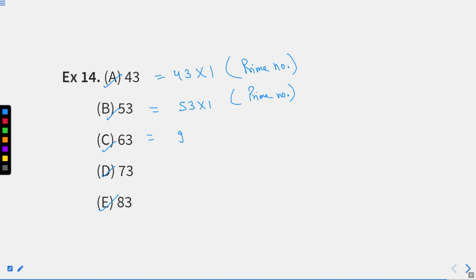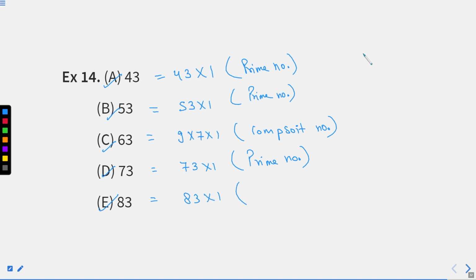63. We know 9 into 7 into 1. These are the factors. It is a composite number, right? Okay. 73 is a prime number again. So it doesn't have any factors, right? 83. We never saw 83 as a factor of anyone, because we know till 100 we are very well aware how many are prime numbers or how many are not. So what you can easily figure out, this and this are the same, but this is different. So option C will be your answer.